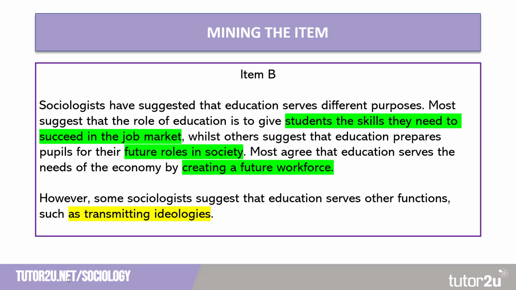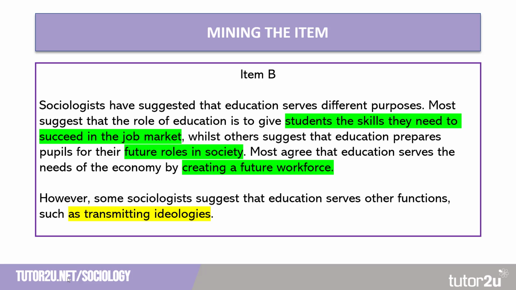Now, I've highlighted some of the key hooks in this item that we may use. Of course, if we just use the item, we're not going to get enough range to get into the 25 to 30 level on the mark scheme, because what we are highlighting here is not enough of a range. We need to add more in.